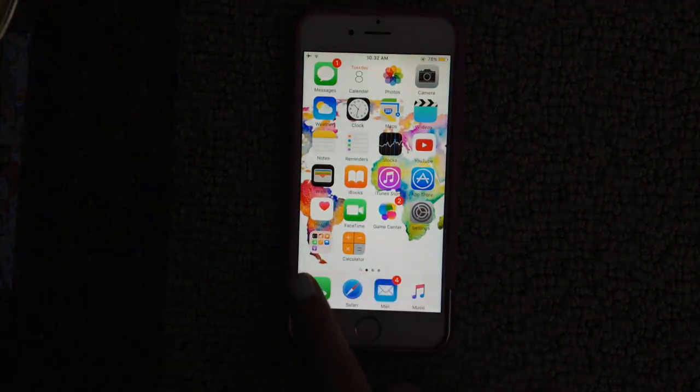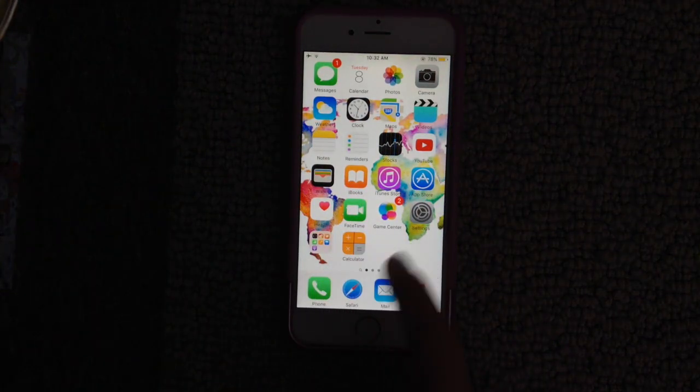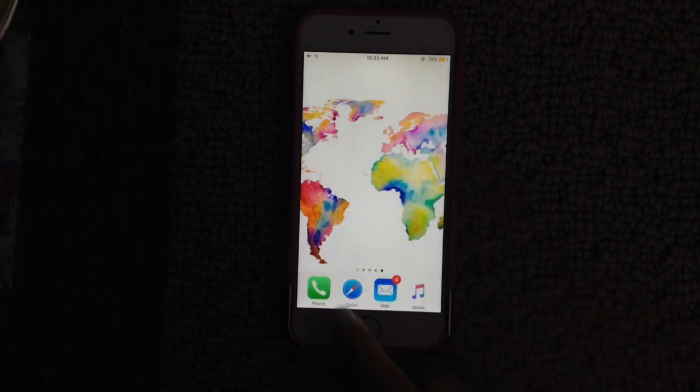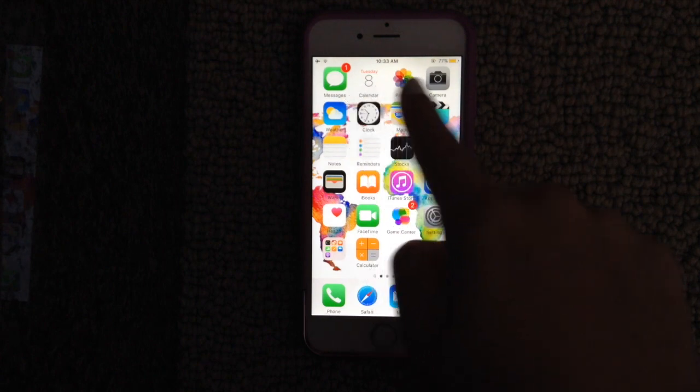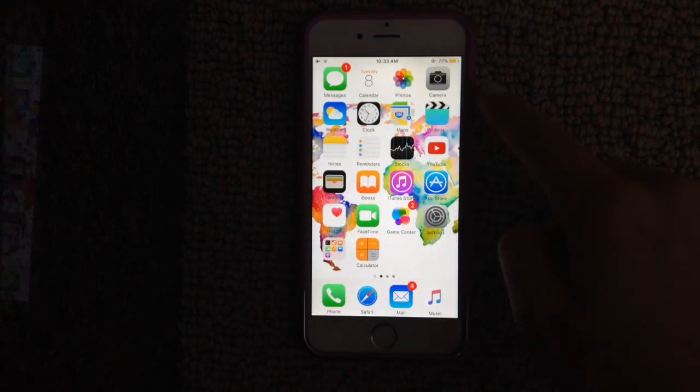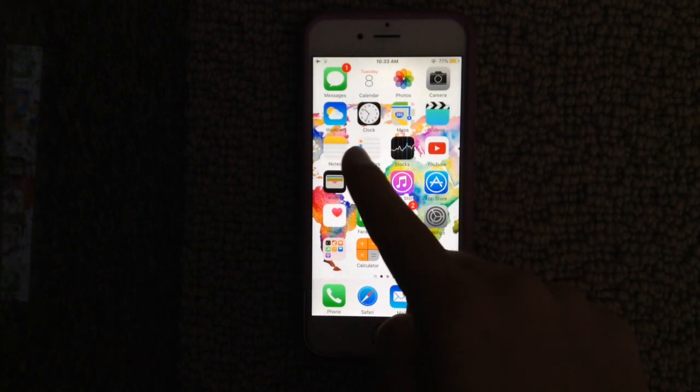And this is what you see when you get on my phone. And if you wanted to see my background, it's just like the world. So on my first page, I have the most common apps that everyone has on their phone. So just messages, calendar, photos, camera, weather, and I actually don't use this weather app.